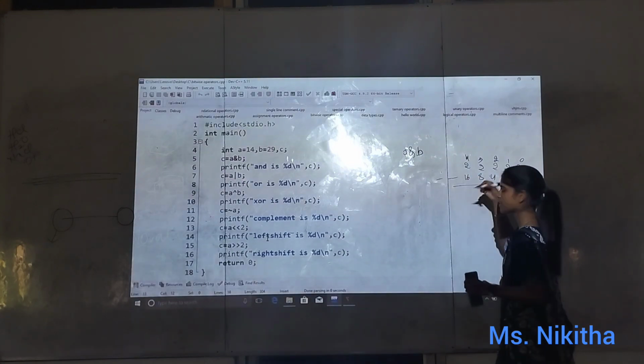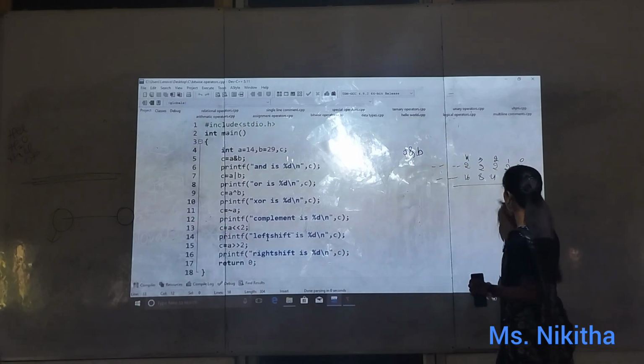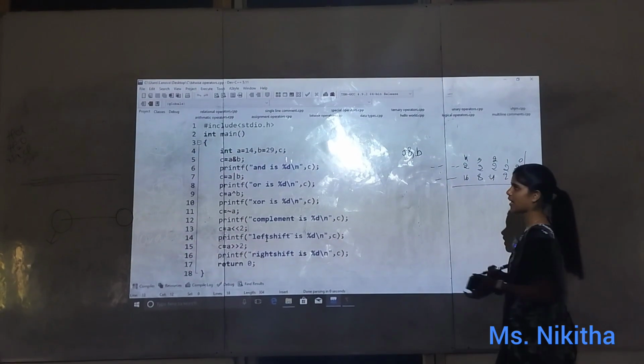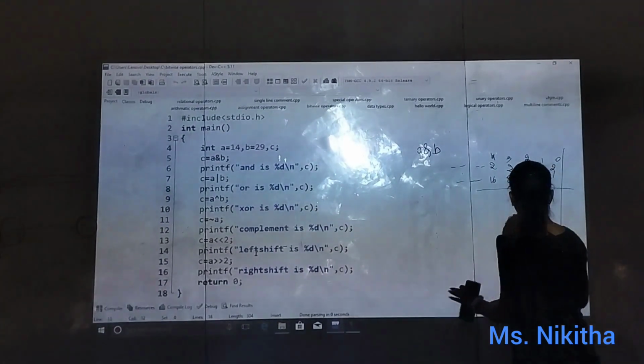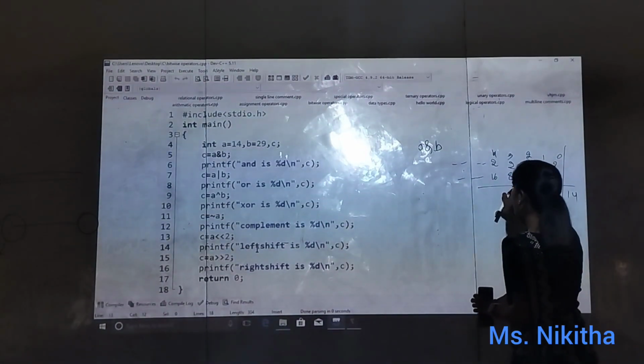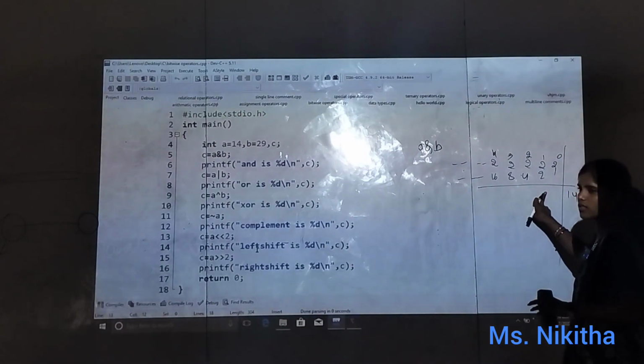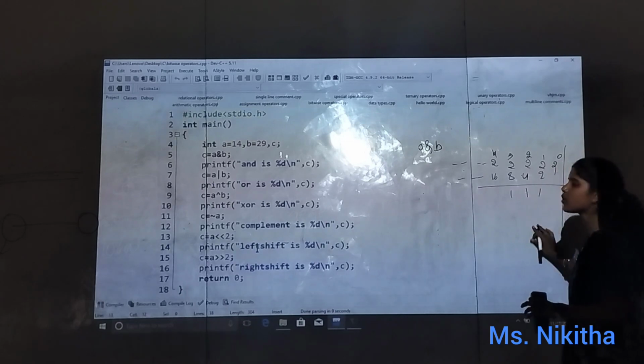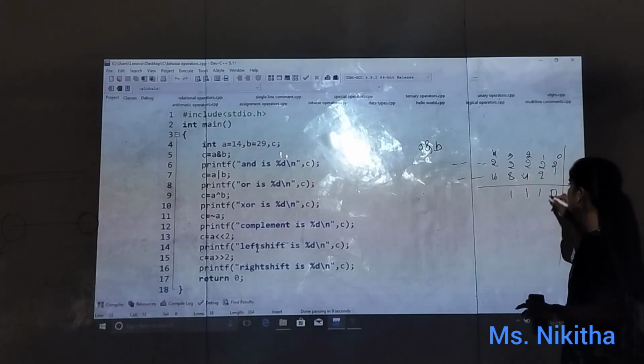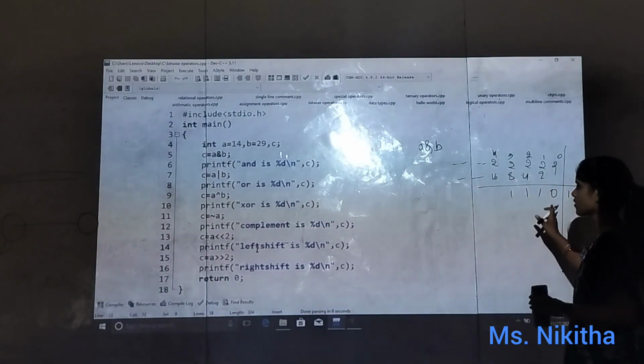And so on, we can take more numbers. Now our value is 14. So how do we write 14? 8 plus 2 is 10, 10 plus 4 is 14. So these bits we have to activate and the rest of the bits we need to keep inactive. So this is the value of 14.